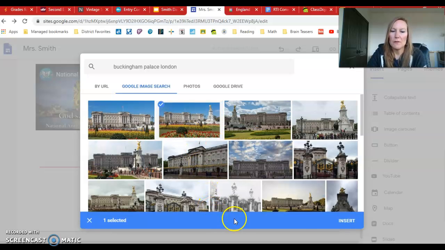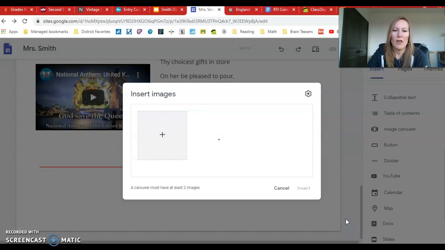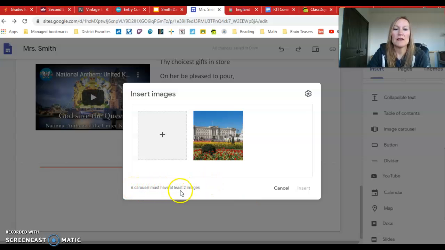And then you'll notice at the bottom this blue bar comes up and I can choose insert. So it's going to pop that up. Now, I want you to look at the bottom of this text box here. It says a carousel must have at least 2 images. So to do a carousel, you have to have at least 2. I'm going to do 2 just so I can show you really quickly, but you could add several more.